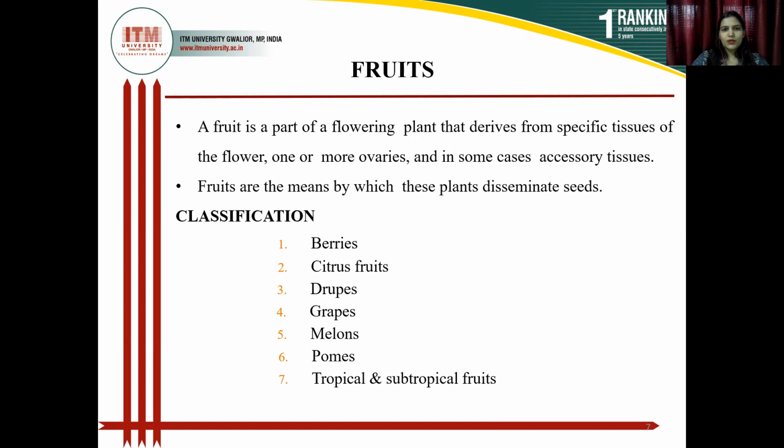Fruits are the means by which these plants disseminate seeds. Fruits are categorized into different forms like berries, citrus fruits, grapes, melons, pome, and tropical and subtropical fruits. This is how we can classify fruits.